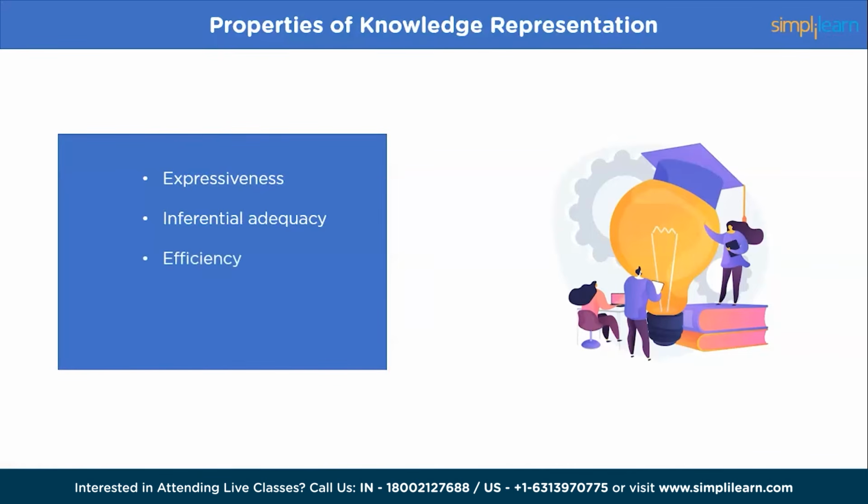The next property is efficiency. A knowledge representation system should be able to manipulate and retrieve knowledge efficiently. Next, transparency. A knowledge representation system should be transparent to the user, allowing them to understand and modify the knowledge quickly. And finally, scalability. A knowledge representation system should be able to handle large amounts of data and still maintain its efficiency and expressiveness.